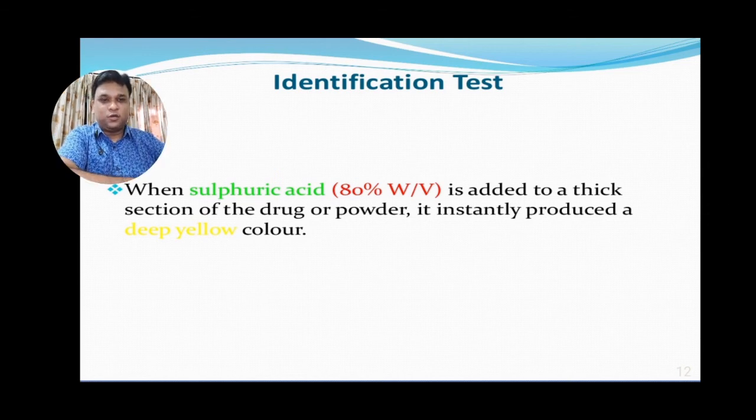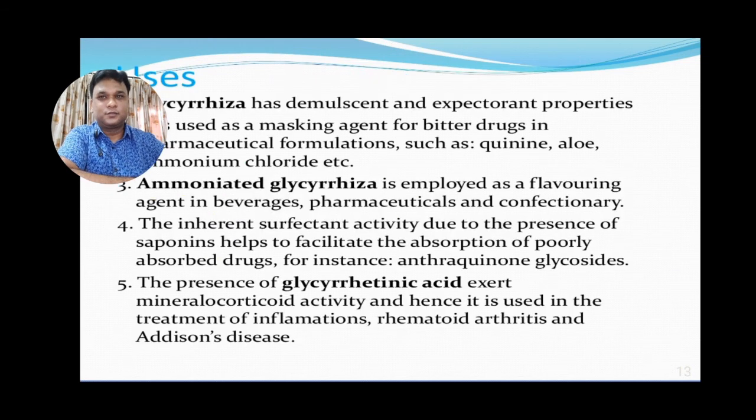Moving to the next, the uses of Glycyrrhiza. It is used as a demulcent and also as an expectorant. A demulcent is something with a smoothing property on any canal. So it is also used in sore throat, cough and cold. It is used as a masking agent for bitter tonics and bitter pharmaceutical formulations like quinine, aloe and ammonium chloride solutions.